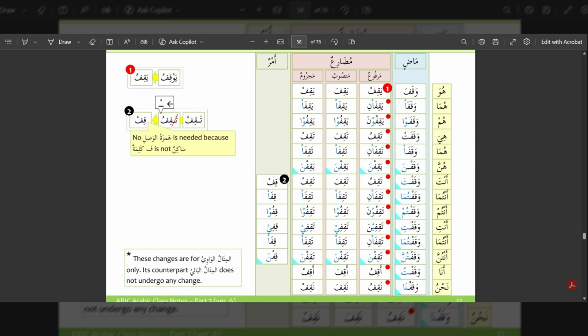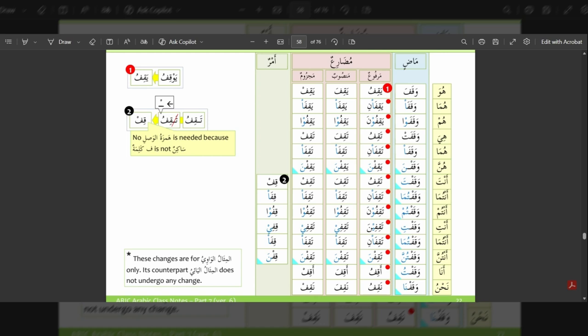And in the mansub form, the conjugation goes as yaqifa, yaqifa, yaqifu, taqifa, taqifa, yaqifna, taqifa, taqifa, taqifu, taqifi, taqifa, taqifna, aqifa, naqifa. It is good to note that the noon here is dropped, except for the ones that are in mabni, which is yaqifna and taqifna.